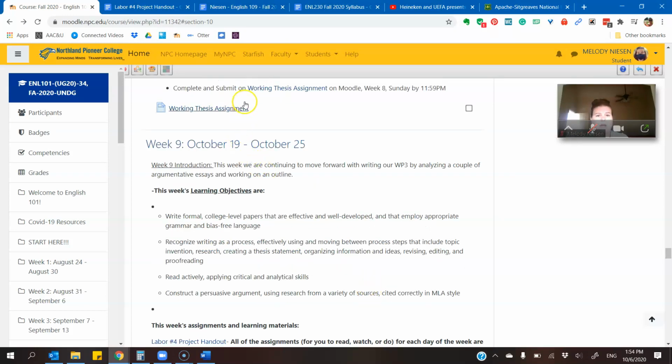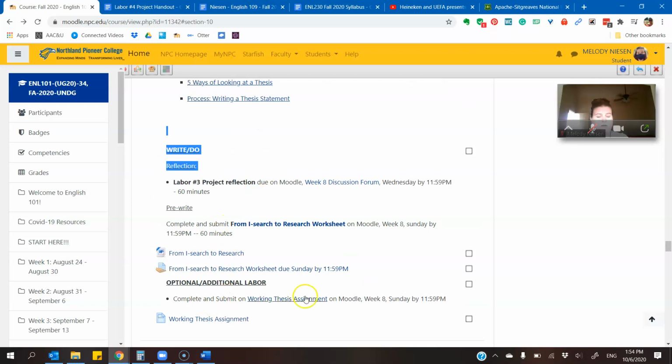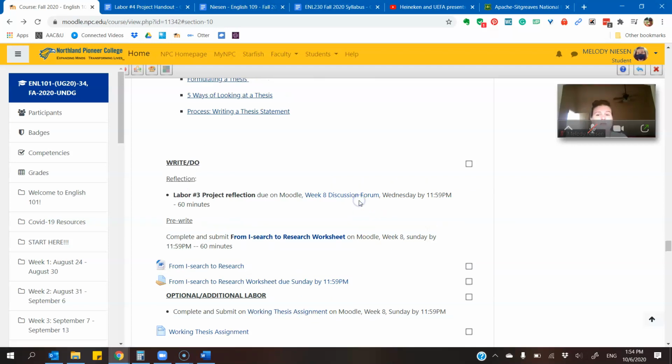And then, of course, you have the optional additional labor of the working thesis assignment, which just asks you to write a working thesis statement. And there are some further instructions there. And that is due Sunday by 11:59 p.m. as well. So that's what we're getting up to this week.